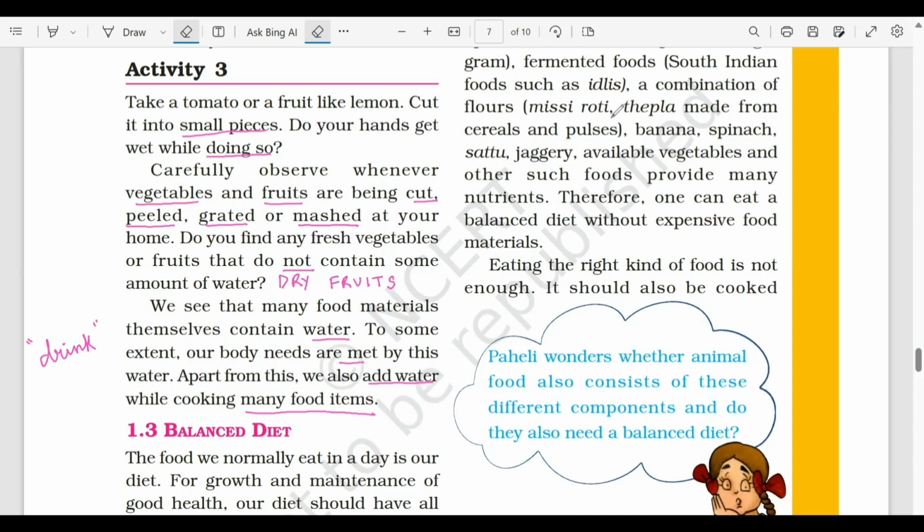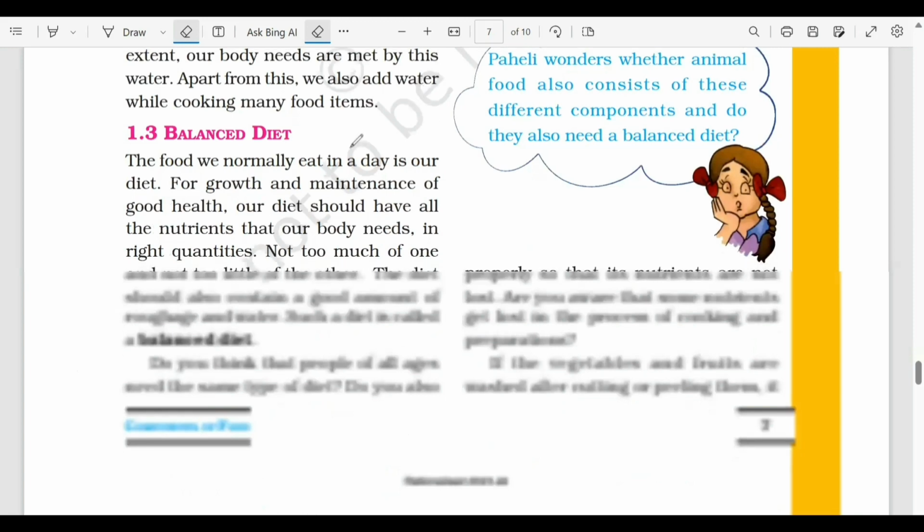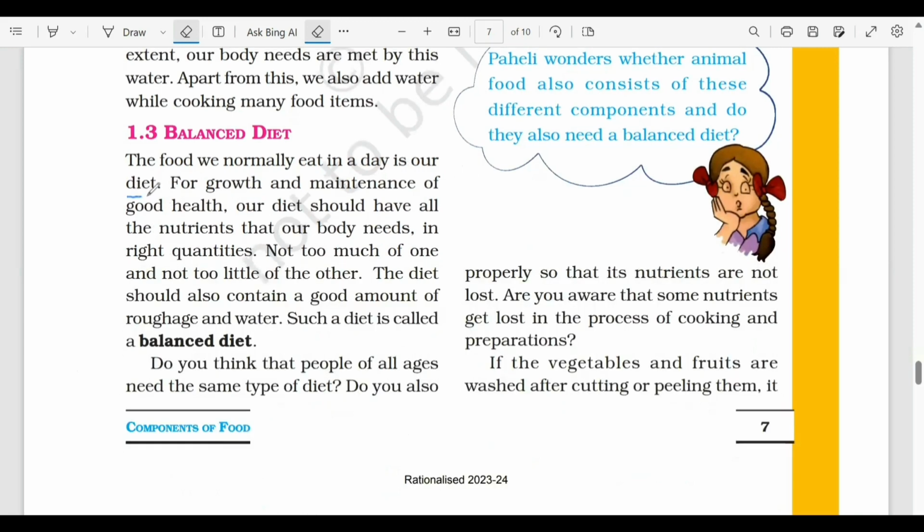Now, let's move on to the next topic, that is balanced diet. So, whatever food we are eating in a day is called our diet. Okay, and for growth and maintenance of a good health, हमारे diet में सारे nutrients होने चाहिए और ये सारे nutrients right quantity में होने चाहिए. Okay, ना ही कुछ ज्यादा होना चाहिए, ना ही कुछ कम होना चाहिए. There should not be too much of any one nutrient, not too little of any nutrient. So our diet should also contain a good amount of roughage and water. We should not forget roughage and water. So such a diet will be called as a balanced diet.